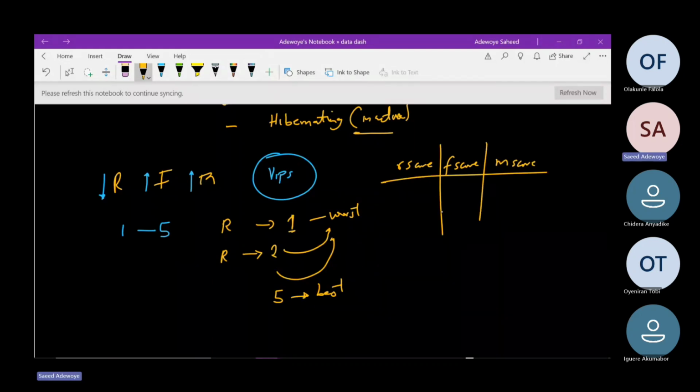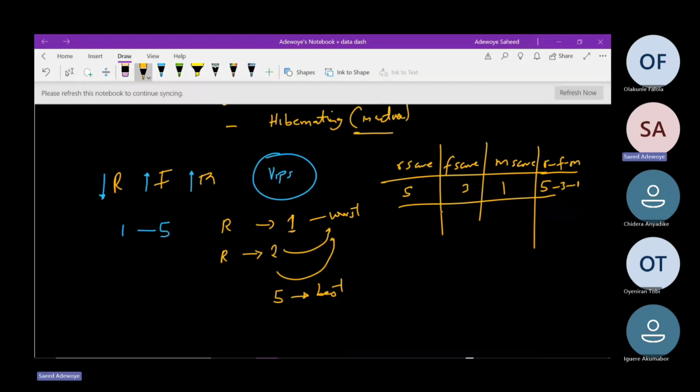Let's say this is 5, this is 3, and this is 1. So we want to have another table that will combine the 3 together, that is R, F, and M, using a hyphen in between. After using the concatenation function, it will result in something like this: 5, 3, 1. It has a reason why we are doing this.